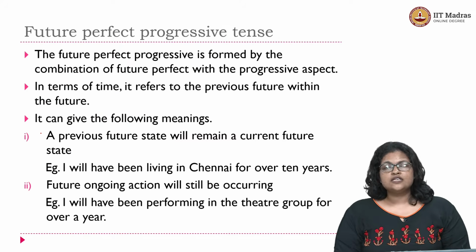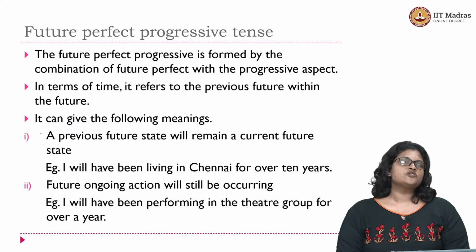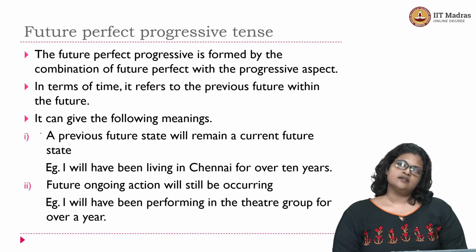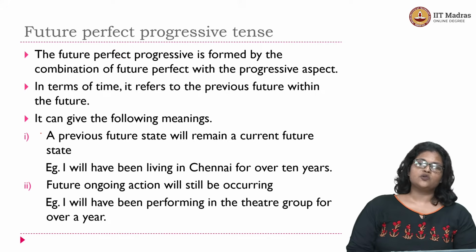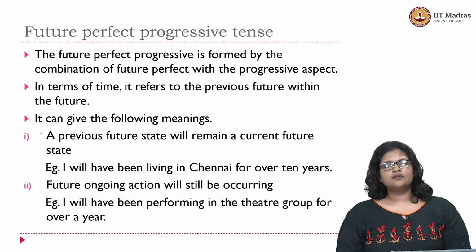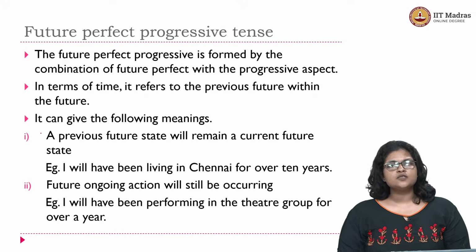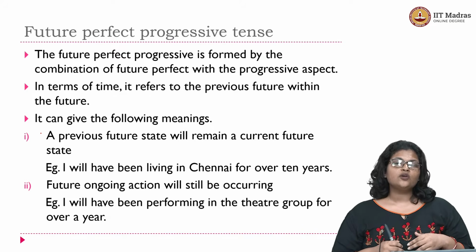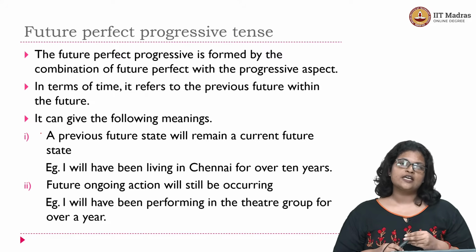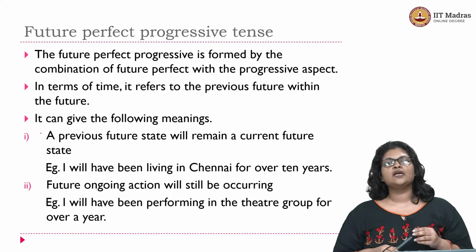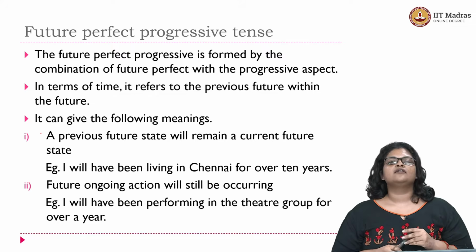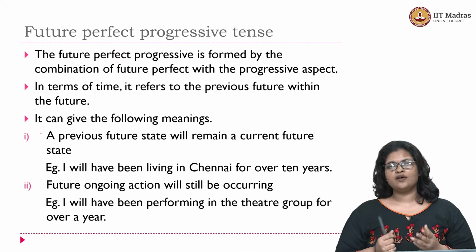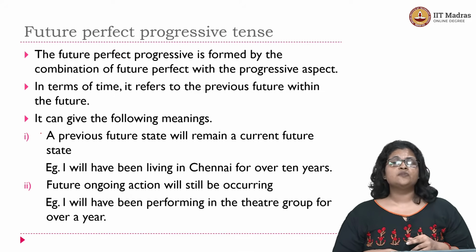We will now talk about a form of future tense in English which is a bit contentious. Some people would say that this is not a real form of tense, that there is no real use for this. This is a debate, but it is possible for us to have sentences constructed in this particular form. It is true that not all verbs may be used in the future perfect progressive form. All verbs may not be capable of providing a meaningful context when used in the future perfect progressive form. However, it does not mean that it is not possible at all.